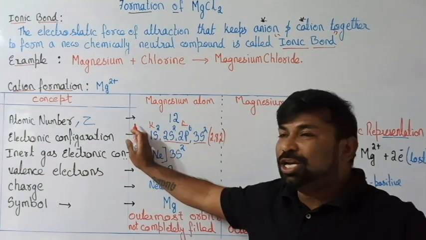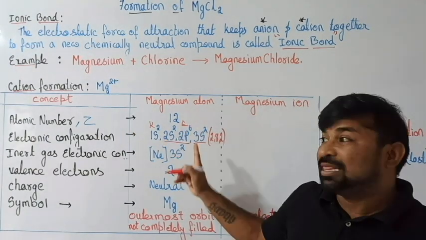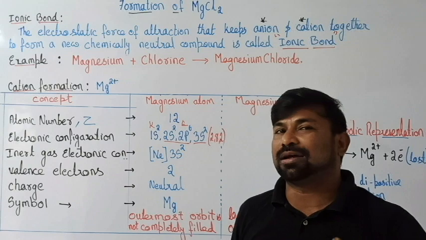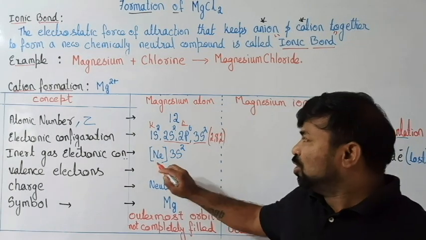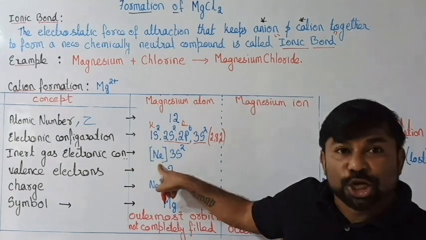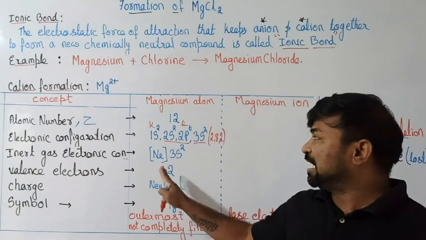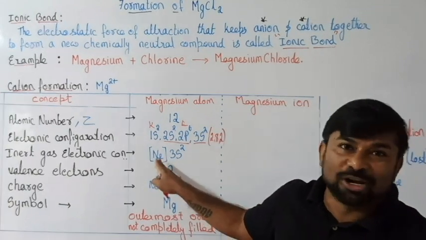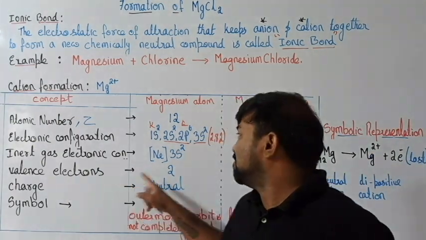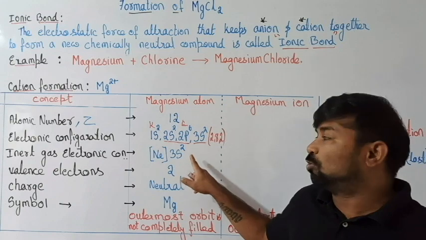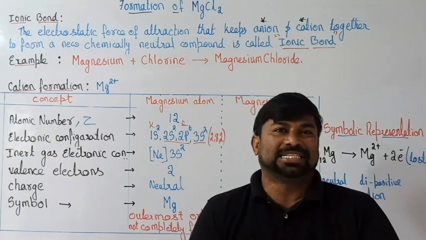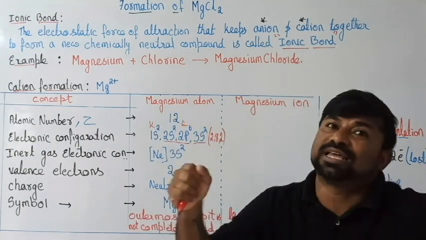Now, for magnesium, the nearby inert gas is neon, because neon's atomic number is 10. In inert gas electronic configuration, magnesium is neon 3s2. It is filled till the second orbit, and in the third orbit, 2 more electrons are there. So the valence electrons, the electrons present in the outermost orbital, are 2. But it doesn't want 2, it wants 8. If 8 are there in the outermost orbit, then it will be stable.